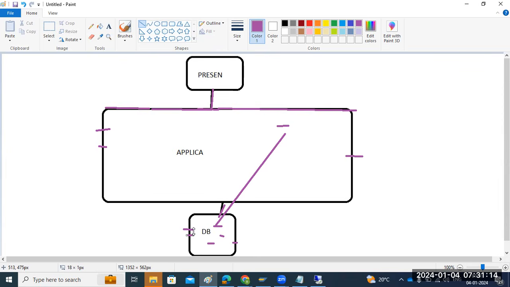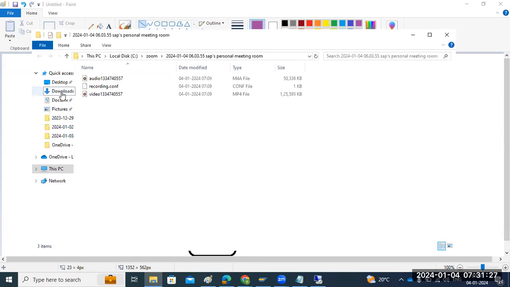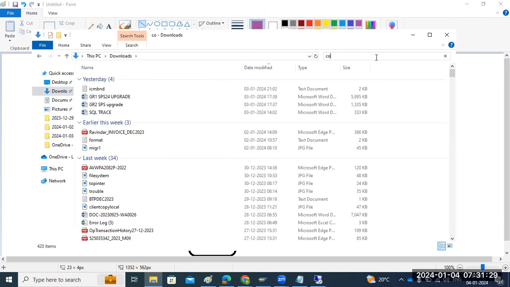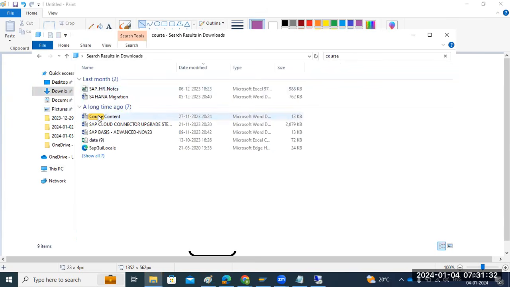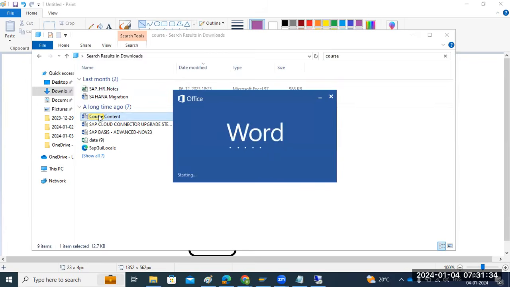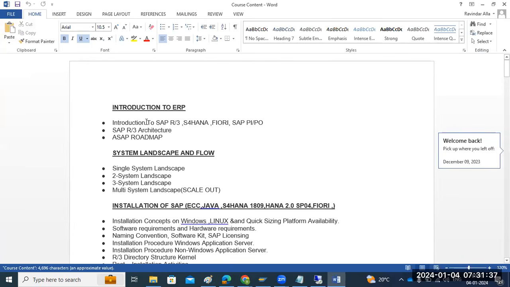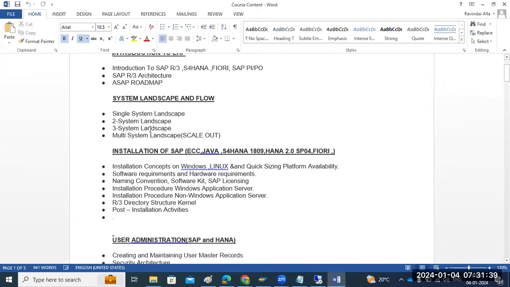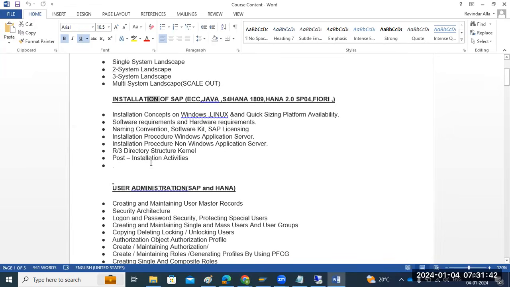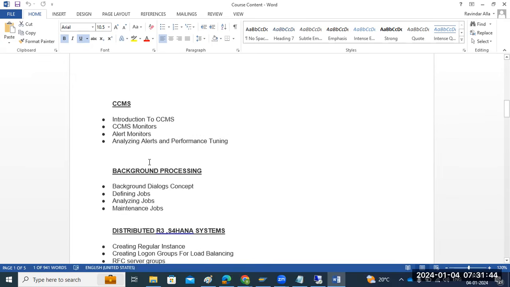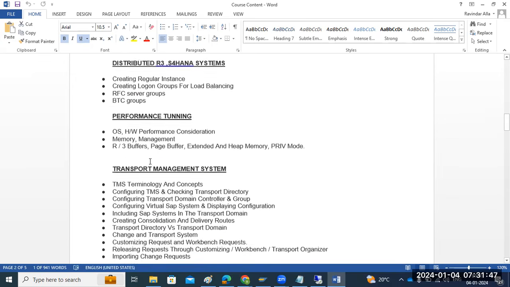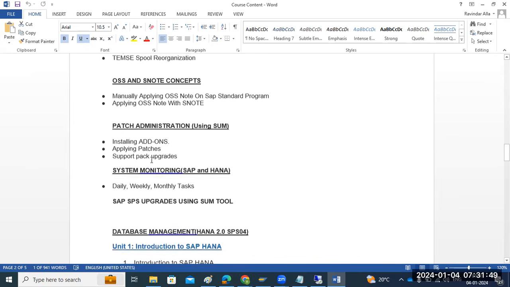Coming to our topics, we are going to discuss SAP application and DB administration in our regular classes. Let me open the course content. We have introductions, system landscapes, installations, and user administration. The subtopics include client administration, background jobs, performance tuning, transport, and spool.